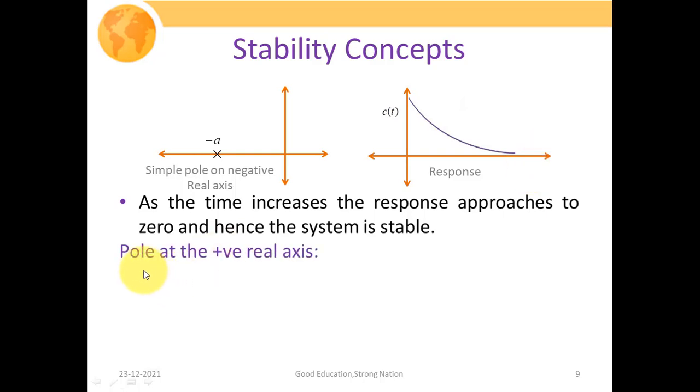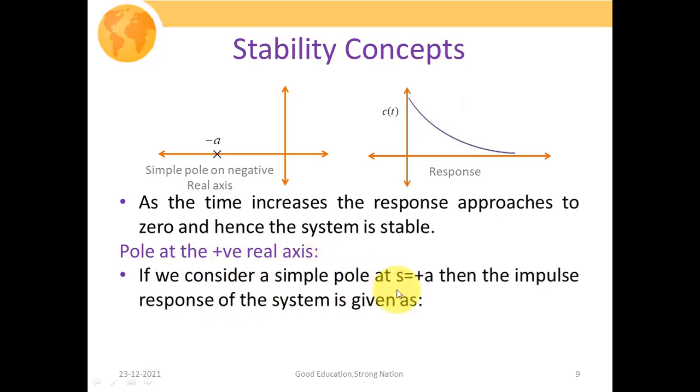Now let us consider another case. Here we are assuming that the pole is lying on the positive real axis. If this is the case, then what will happen? If we consider the simple pole at s equal to plus a, then the impulse response of the system would be given by again taking the inverse Laplace transform of the transfer function, that is L inverse of 1 over s minus a.